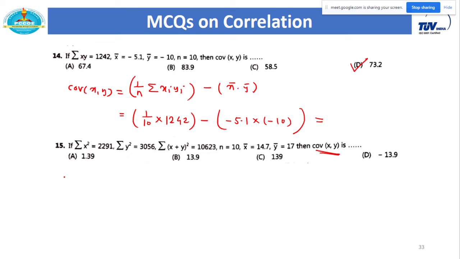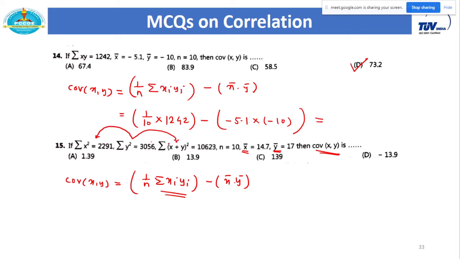We have to again calculate covariance of xy. So again, if I consider the formula for covariance of xy, which is 1 by n summation of xi yi minus x bar and y bar product. We have x bar given, also we have given y bar. Only thing we need to calculate is the summation of xi yi from these three values.